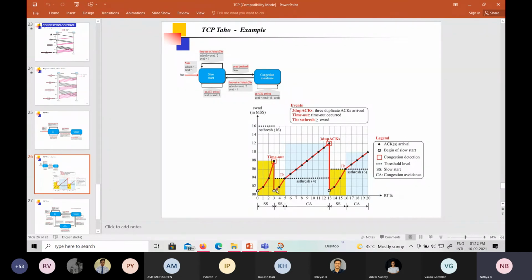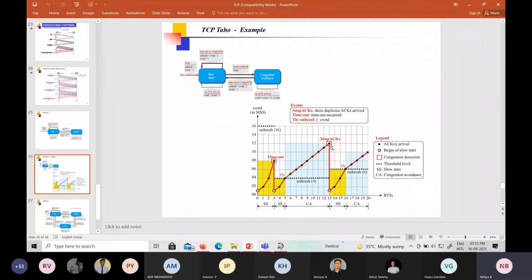Now we have received another acknowledgement, so we have 2, then another exponential increment, 4, but we are reaching the threshold value. Once we have this condition, we go to the congestion avoidance, that is, we are going to have the linear increment. See here: 5, 6, 7, 8 and so on. So this will be continued.